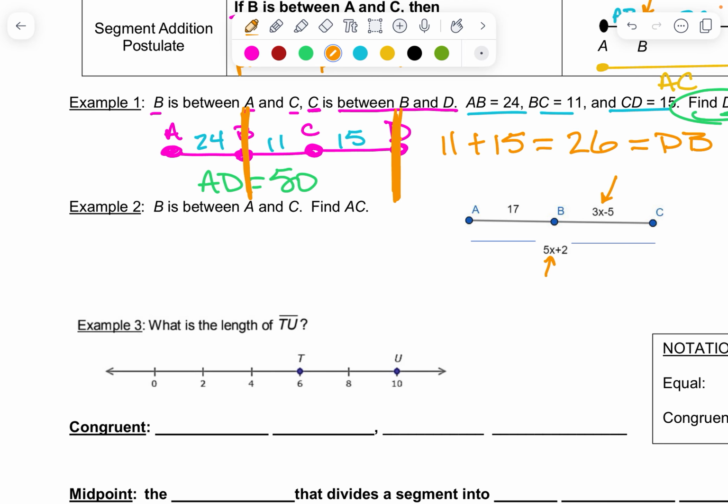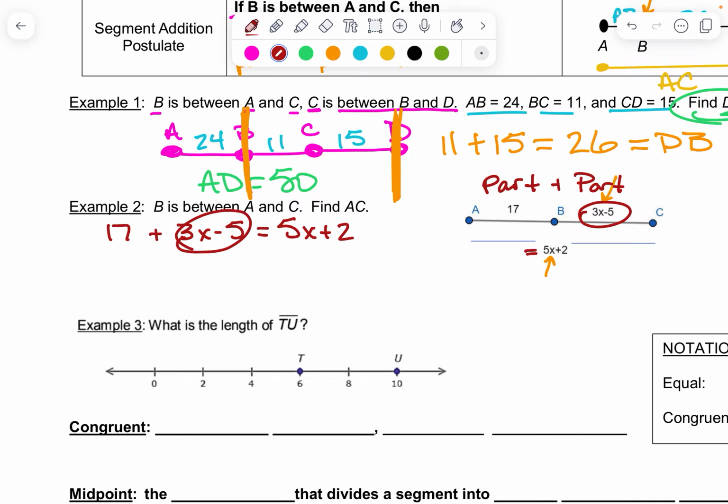So if you can remember still though that a part plus a part equals the whole thing, then you could quickly set up an equation that says 17 plus 3x minus 5 equals 5x plus 2, because that's part 1 right there, part 2 right there, and they equal the whole thing right there. So now what we would do is we would just solve this algebraically. I would combine the 17 and the -5. 17 plus -5 equals 12. I'd bring down my 3x.